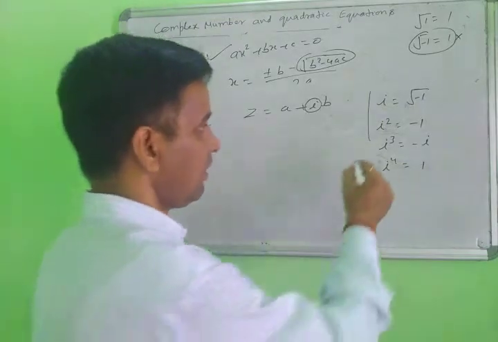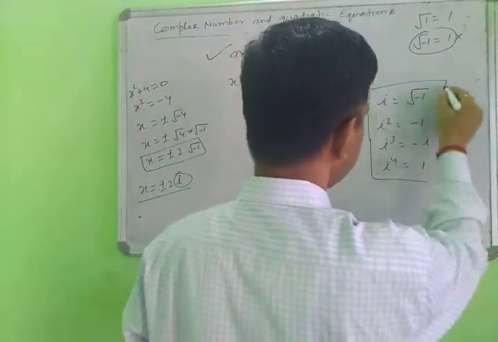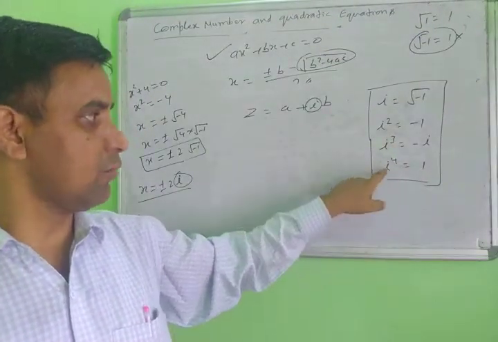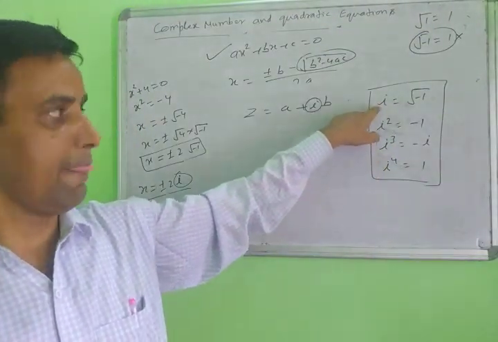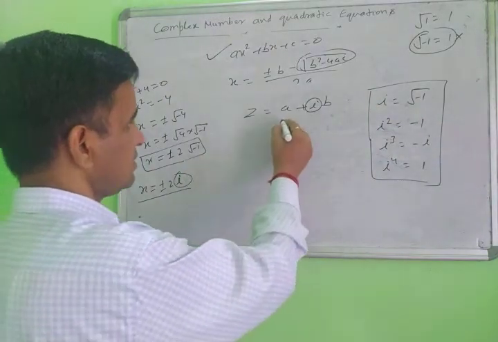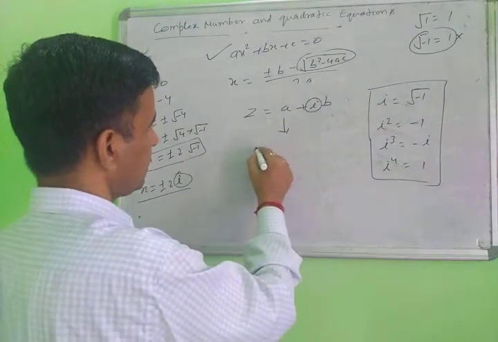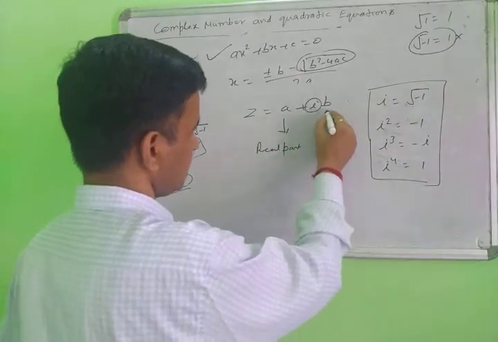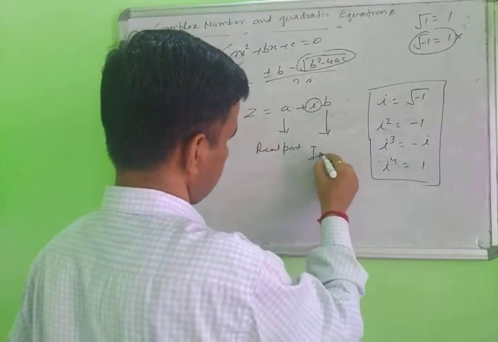So this is the value of iota: iota 4, iota cube, iota square and iota 1. In z equal to a plus iota b, this part is called the real part, and this part is called the imaginary part.